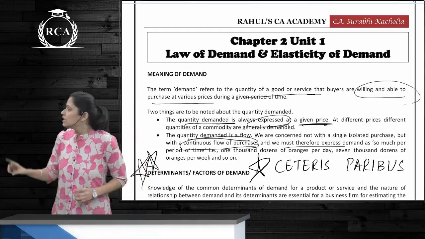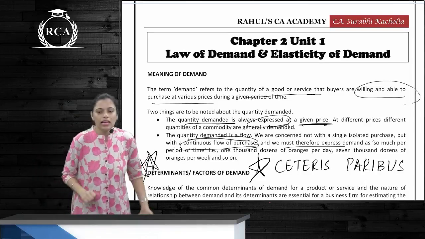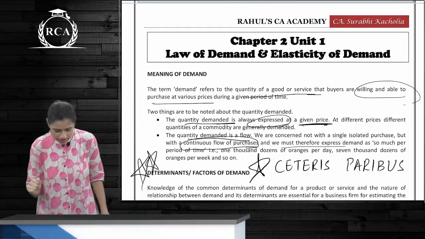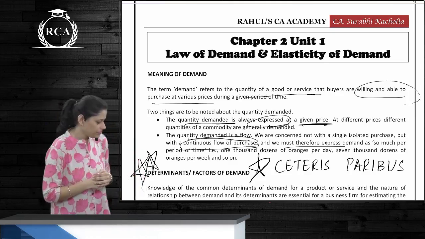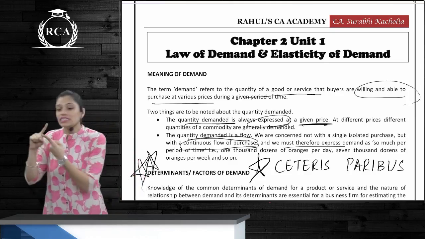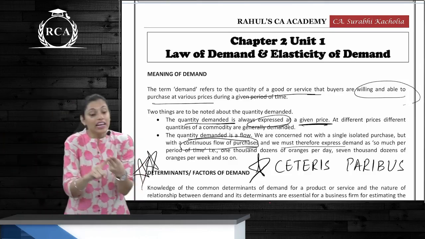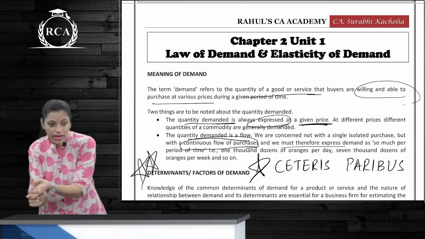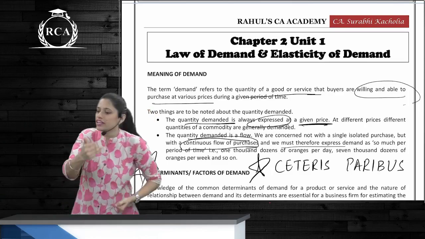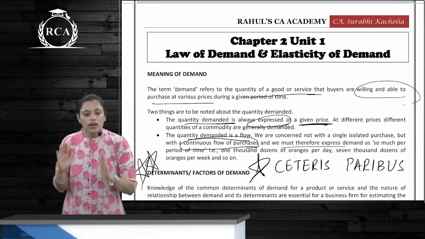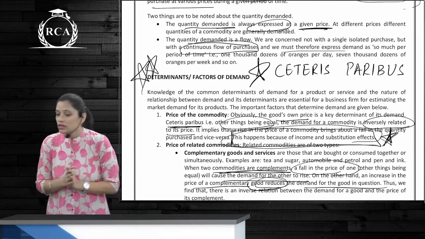Okay guys, revision of chapter 2 unit 1, law of demand and elasticity of demand. What is the meaning of demand? What does demand comprise of? First, there needs to be the desire for the commodity, then willingness to pay, ability to pay, quantity demanded at a certain price, and a continuous flow of activities. Okay. Now next, what are determinants or factors of demand?